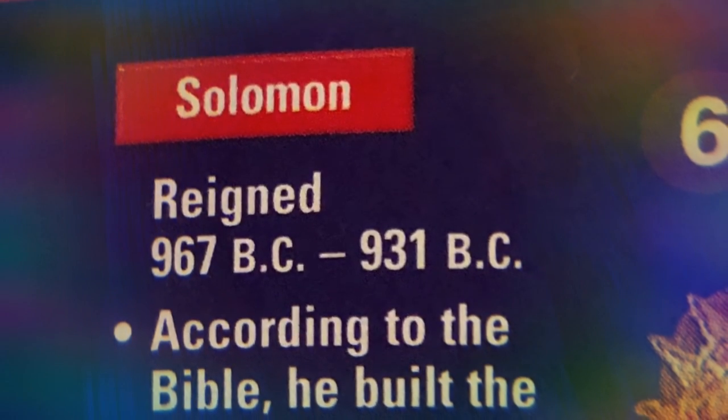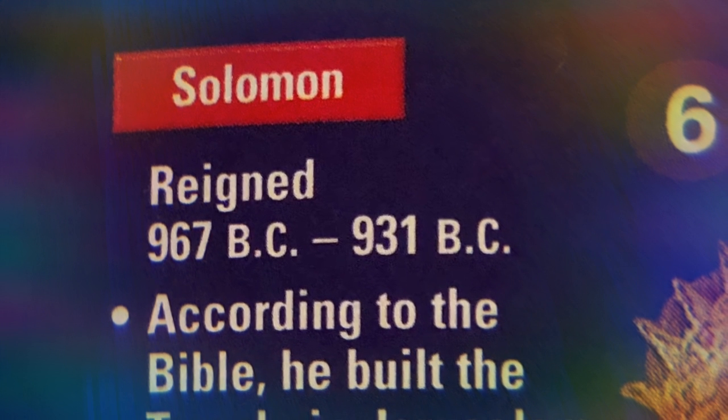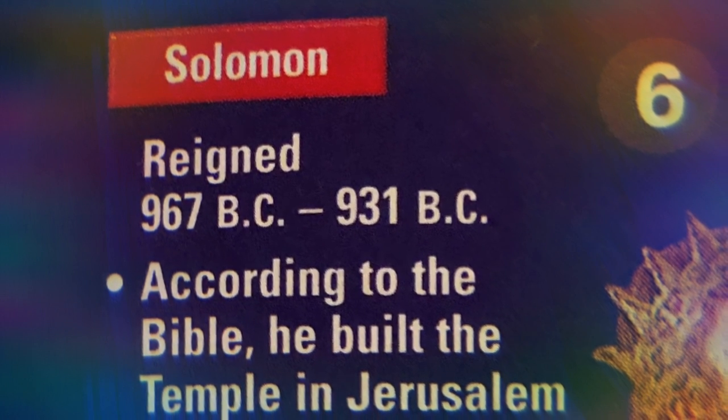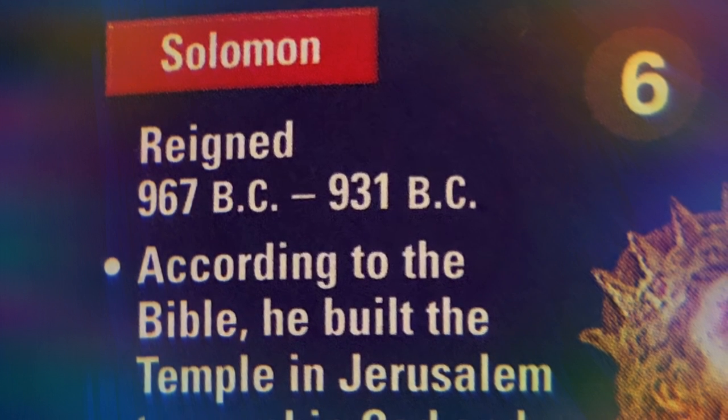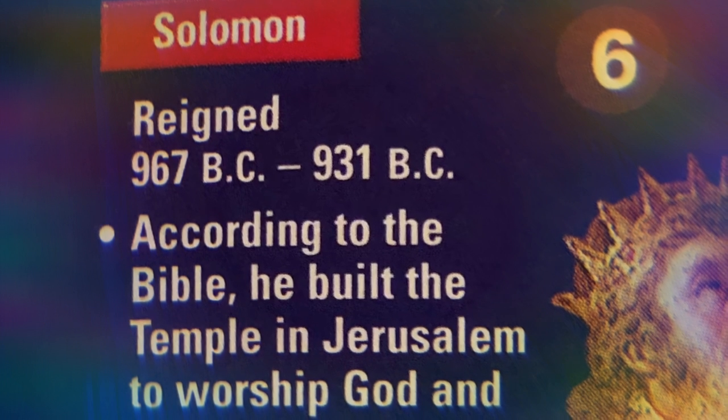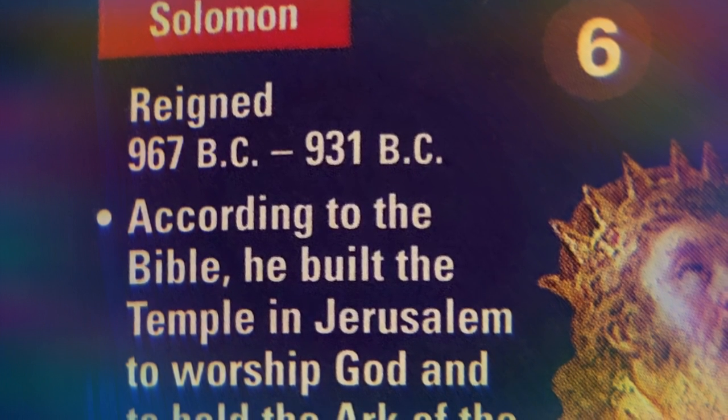So let's move on to Solomon. King Solomon reigned between 967 BC to 931 BC. And you can go ahead and do the math for that. Subtract 967 to 931 BC, and you can figure out how long King Solomon reigned that particular kingdom.